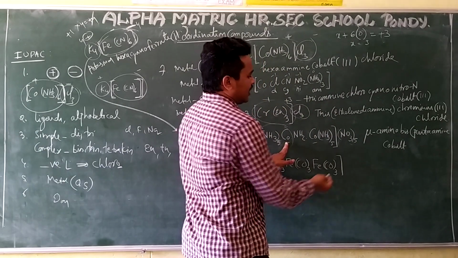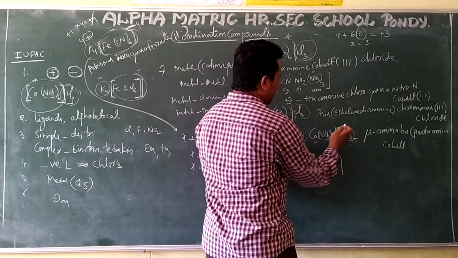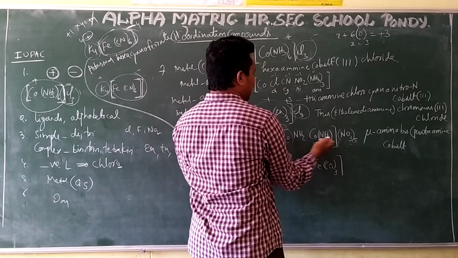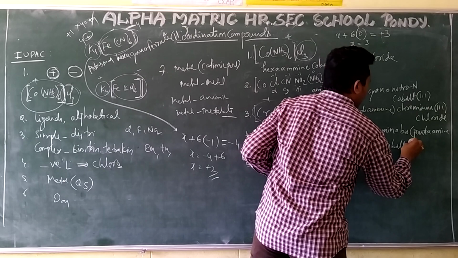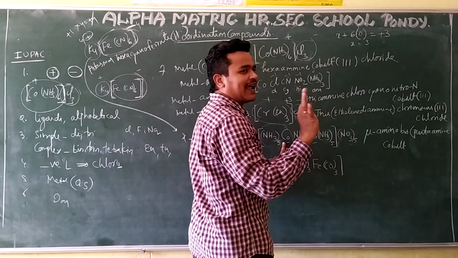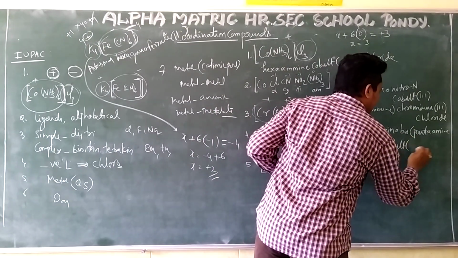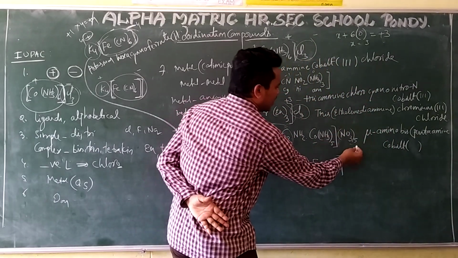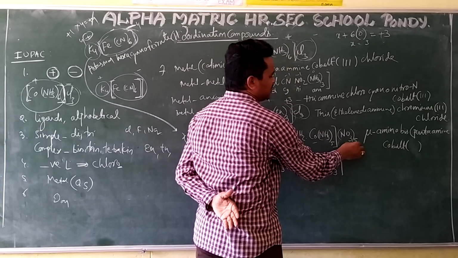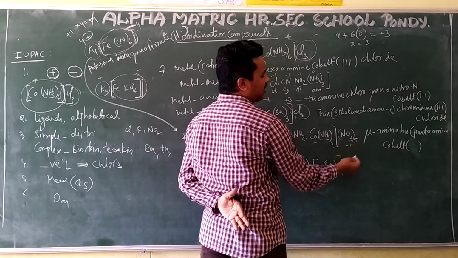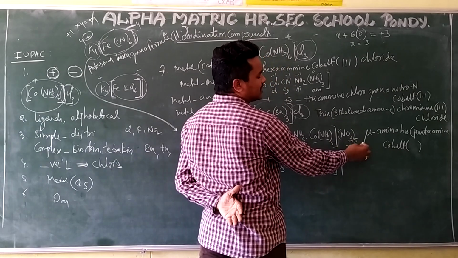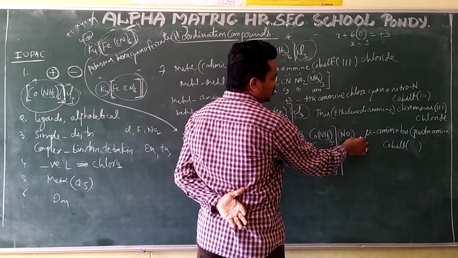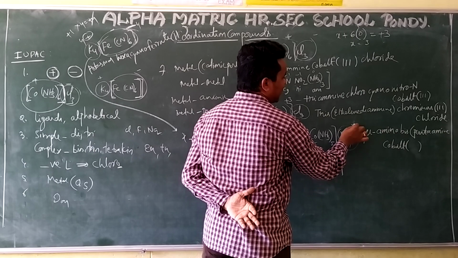Cobalt here, nitrate outside. So the nitrate is the negative part and this will be the positive part. Cationic part only, so cobalt like cobalt only, not cobaltate. In brackets you have to write the oxidation state. What is the oxidation state? Outside, what is the part? NO3 5 times. NO3 is a negative ligand with a -1. How many ions are there? 5 ions. 5 into -1 is -5. So the outside overall charge is -5.